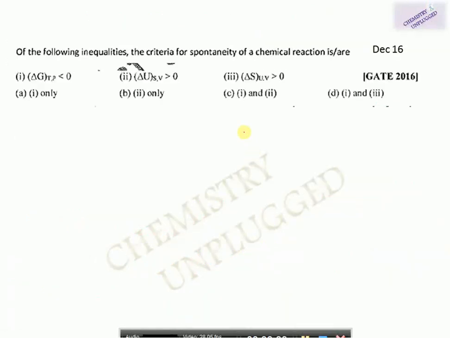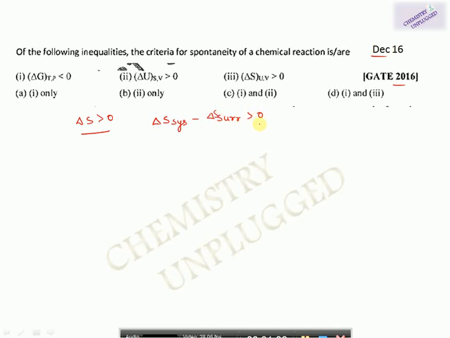Then the next important thing is to find out the criteria for spontaneity of a reaction. This is the question from December 2016 as well as from GATE 2016. So how will we solve such type of question? In the starting of this video, I have told you that del S should be greater than 0 for a reaction to be spontaneous. Means del S total should be greater than 0. Means del S for system minus del S for surroundings should be greater than 0.